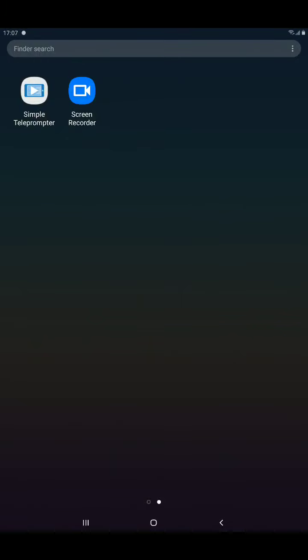Friends, நம்ம இந்த ஒரு அப்ளிகேஷனை பற்றி, the application which we are going to see is Simple Teleprompter. So in Play Store it will be downloaded free of cost easily. Just you can download the application, and if you have any document which you want to convey in your video,